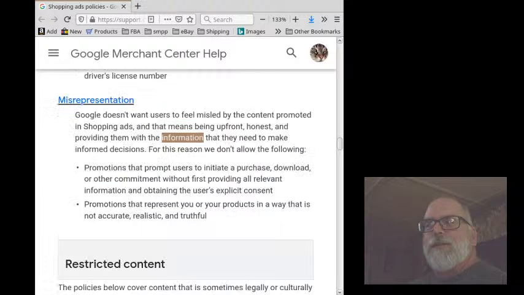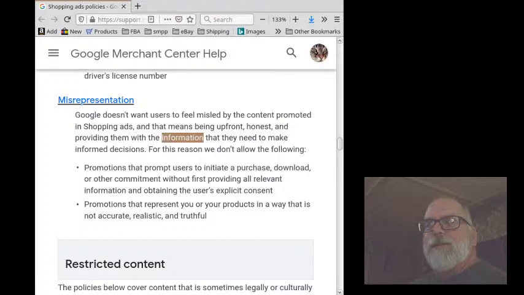Misrepresentation. Google doesn't want users to feel misled by the content promoted in shopping ads, and that means being upfront, honest, and providing them with the information that they need to make informed decisions. For this reason, we don't allow the following: promotions that prompt users to initiate a purchase, download, or other commitment without first providing all relevant information and obtaining the user's explicit consent.